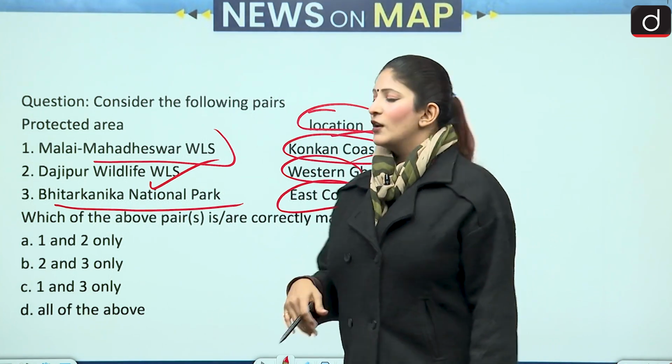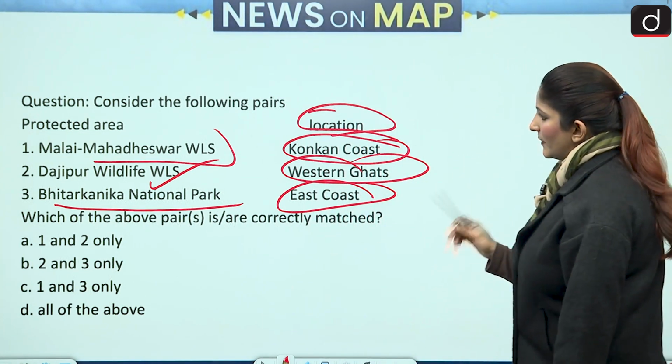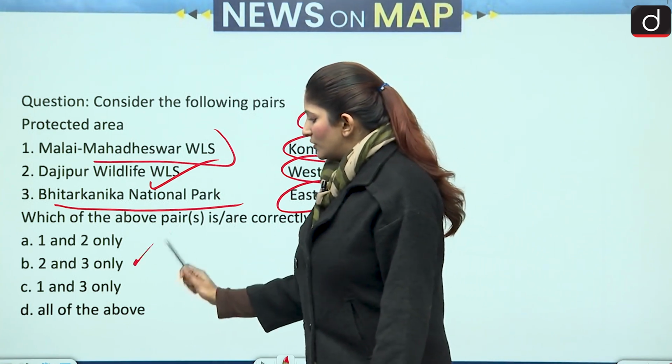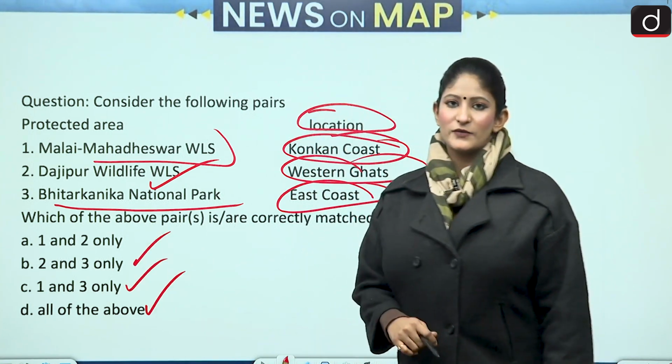Bhitarkanika is in Odisha. Okay, so let's see. That makes the third statement already correct. So, this and this and this. These are the 3 options we have to choose from.